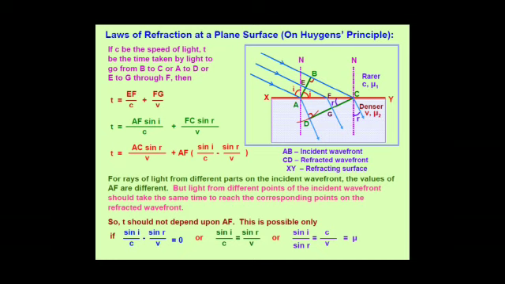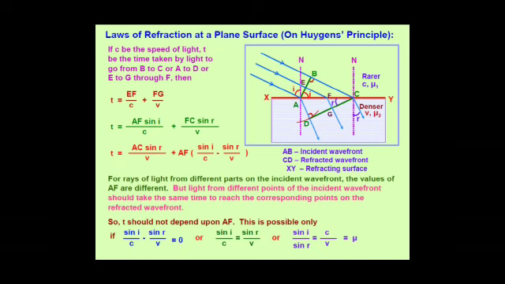Let the time taken by all the rays be t. The distance traveled by different rays will be different in the two mediums, rarer and denser, and with different velocities. Now let us consider, we have taken the speed of light in the rarer medium to be c and in the denser medium to be v. So till the ray emerging from B moves the distance BC, which is equal to c into t, the ray from A will move distance AD, which is equal to v into t. For the same time, they will travel different distances.